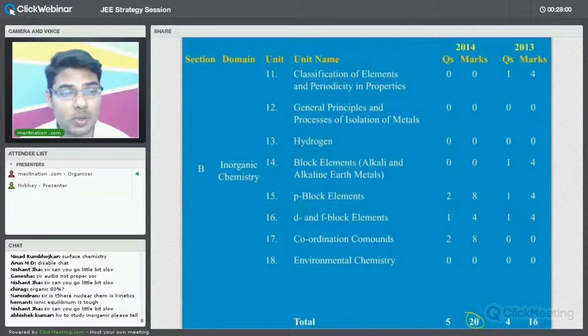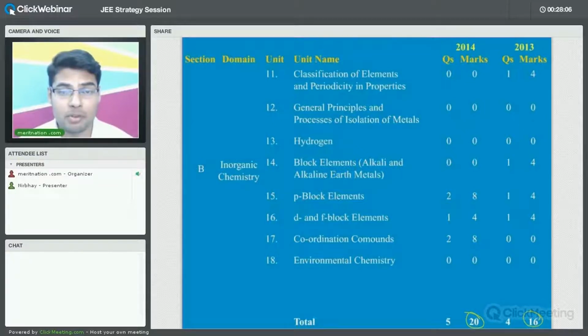And similar is the trend in 2013 as well, only 16 marks, right? So the point is, the number of chapters, if you see from 11 to 18, are not much less. The number of chapters are comparable. But you will find the weightage is very, very less as compared to physical chemistry, and as compared to organic chemistry as well. Here, 20 marks and 16 marks in both the years.